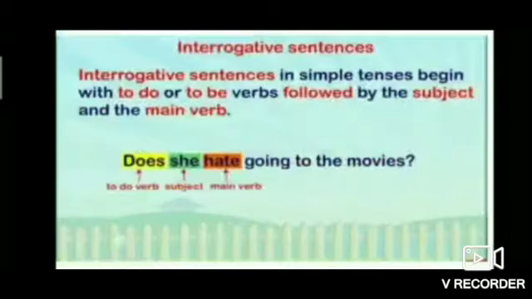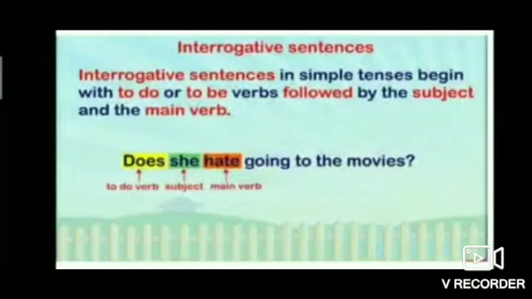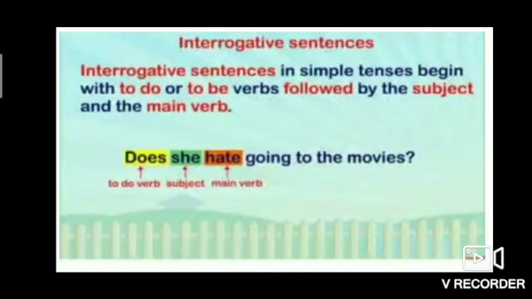For example, does she hate going to the movies? Here, the sentence begins with the to do verb does, followed by the subject she and the main verb hate. Okay students? Hope you understood the simple past tense.